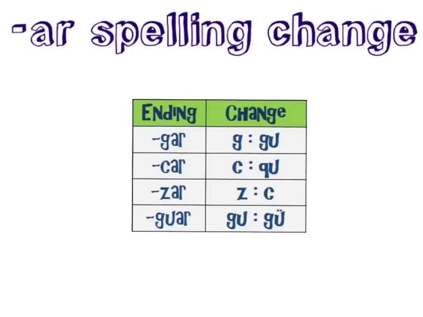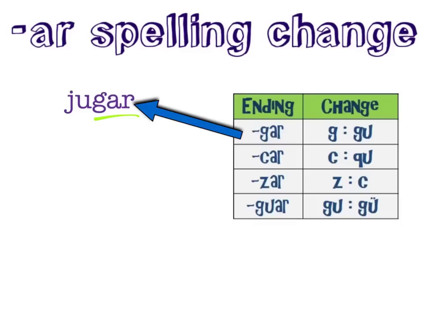You should see the Prezi on my blog for a more extensive list of verbs. But for now, let's take a look at one example of each of these verbs. A common verb ending in gar that will require an AR spelling change in the preterite tense is the verb jugar, or to play.